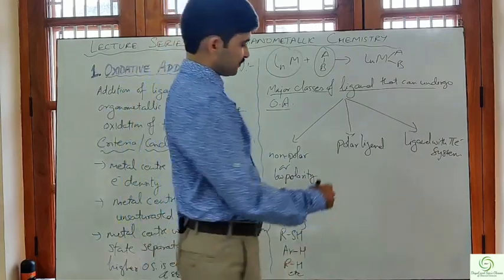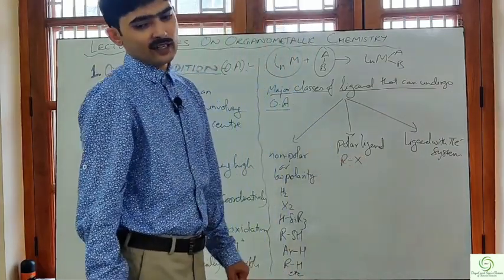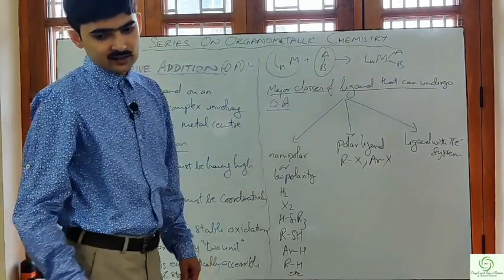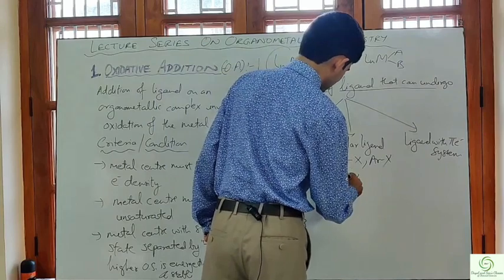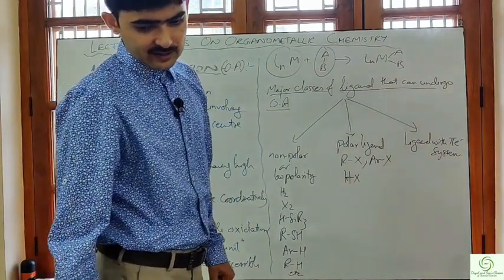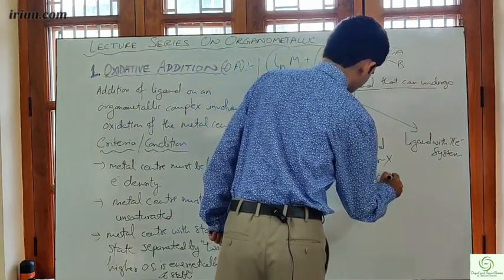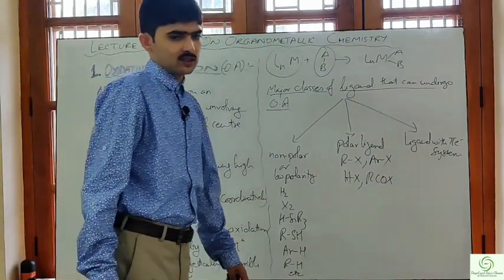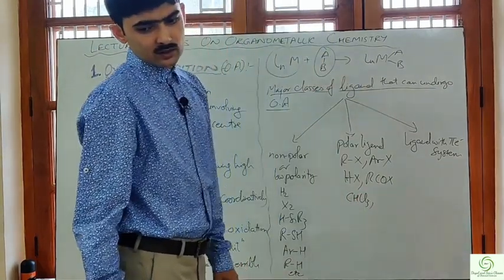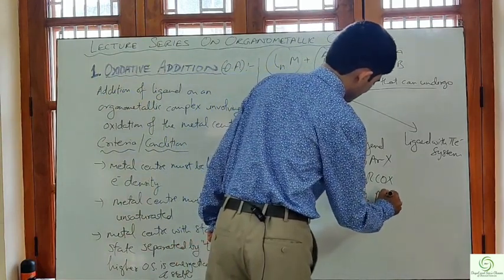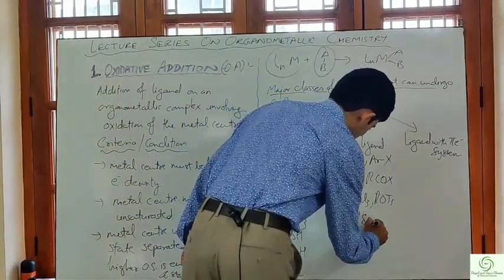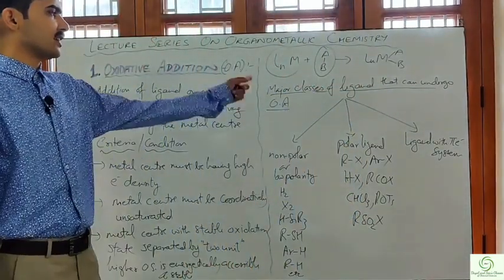In case of polar ligands, they are RX, that is alkyl halides or aryl halides, HX, hydrogen halides, then RCOX, acetyl chlorides, carbonyl chlorides, chloroform, ROTs, alkyl tosylates, and RSO2X, etc. These are some of the polar ligands that can undergo oxidative addition.